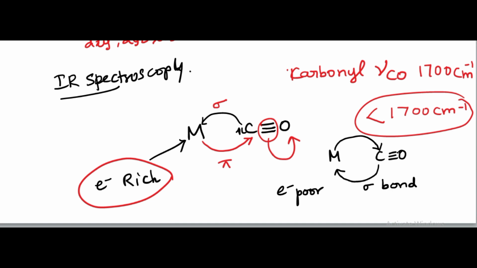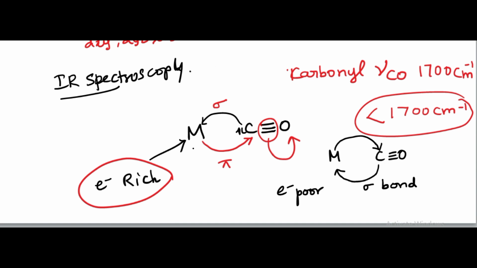Therefore, the bond reduction between carbonyl carbon and oxygen is somewhat less, so we may observe the carbonyl stretching frequency less than 1700, but not too much of a decrease.